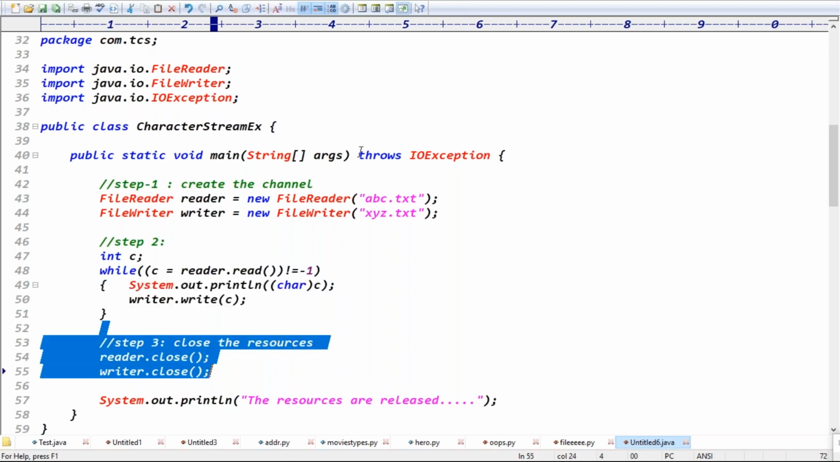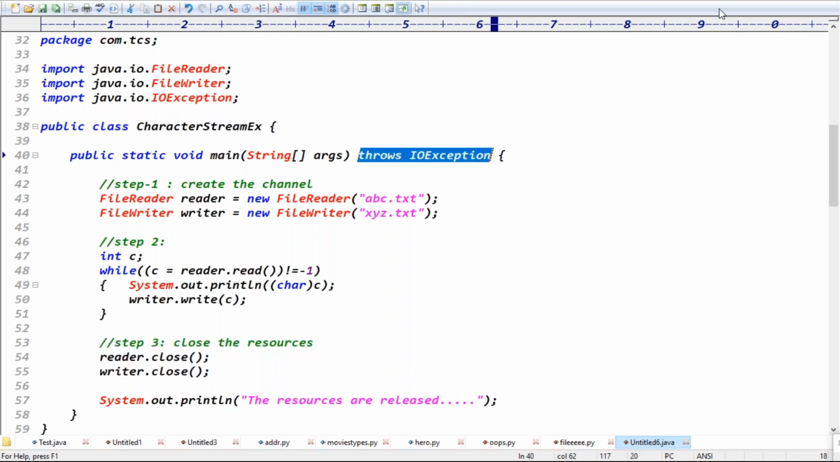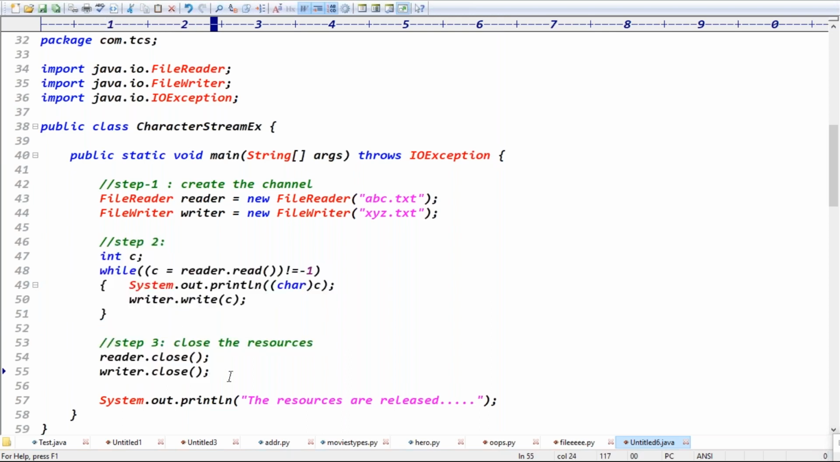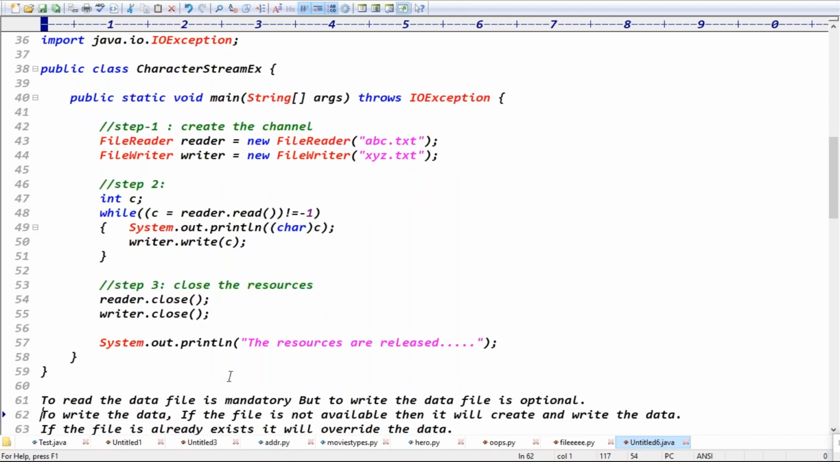The throws keyword is just giving information. JVM gives the exception message, that's it, guys. So when we got the exception, JVM will display the exception message, and the rest of the application is not executed. So will reader dot close and writer dot close execute or not? Definitely reader dot close and writer dot close will not execute, right?